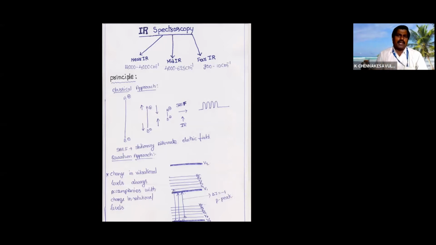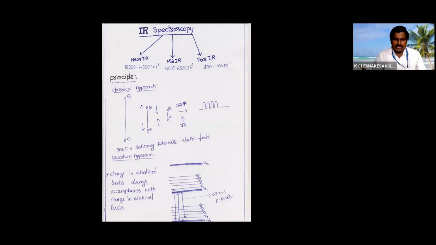When it absorbs, either the dipole moment is not equal to 0, or sometimes an induced dipole moment will be there. What is an induced dipole moment? Whenever you hit your molecule or compound with IR radiation, the molecule will induce a dipole moment. In such cases, IR spectroscopy will be observed for such types of molecules.